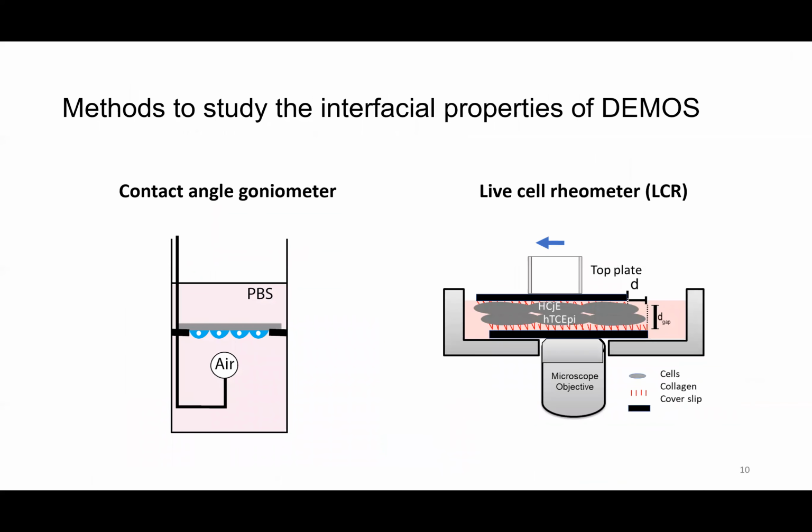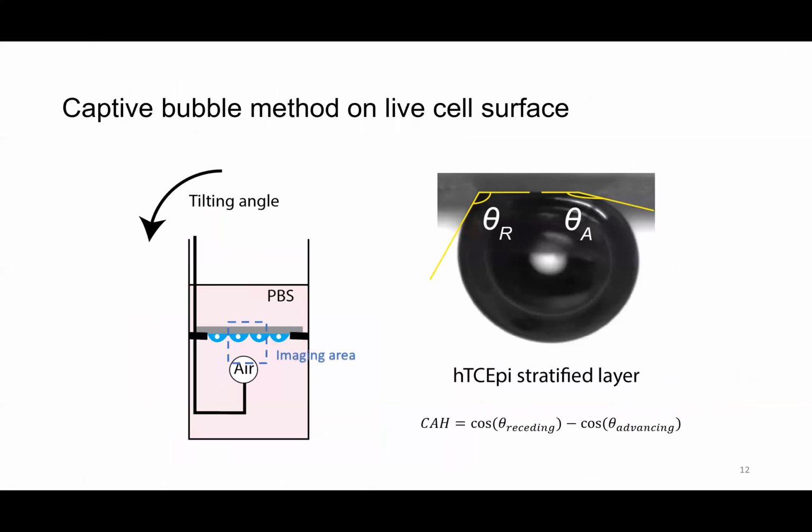To study the interfacial properties of DEMOS and how this property is linked to the lubrication mechanisms of the native ocular surface, we measure the contact angle hysteresis and the stress relaxation response at the cell-cell interface. To measure the contact angle and contact angle hysteresis of live cell surfaces, we utilize a captive bubble method in which the cell surface is immersed in PBS facing down in a liquid chamber.